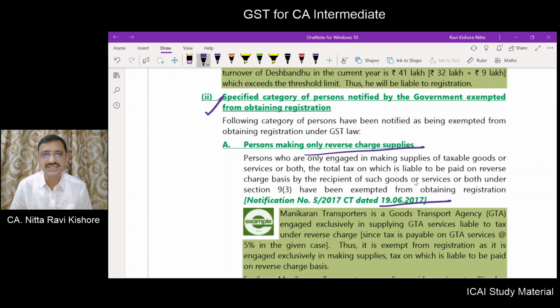What this fellow is doing is only engaged in making supply of goods or services or both, the tax on which is liable to be paid on reverse charge basis by the recipient of such goods or services or both under section 9 subsection 3. These people need not get themselves registered.